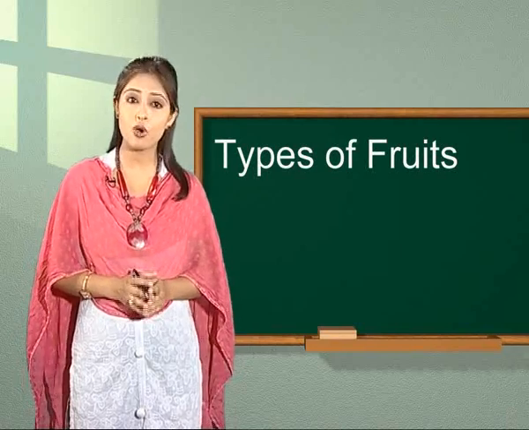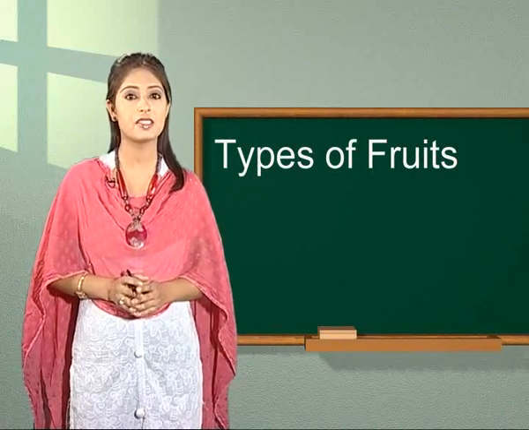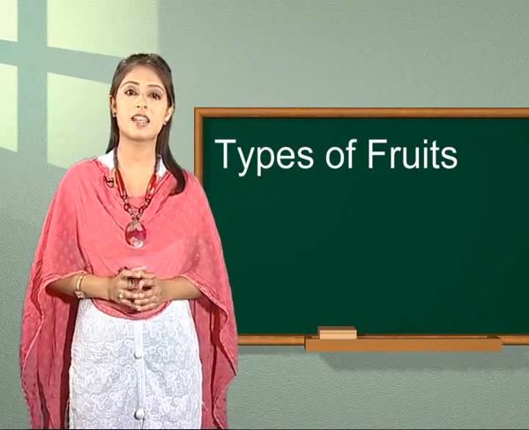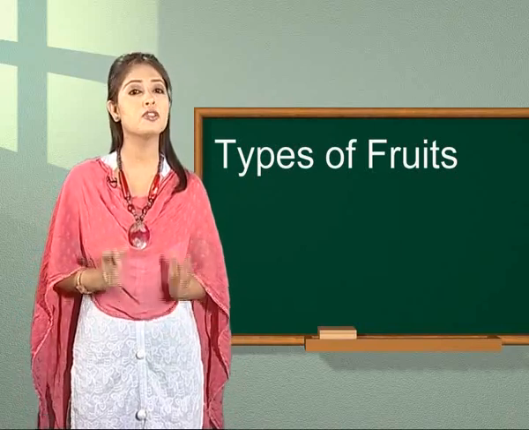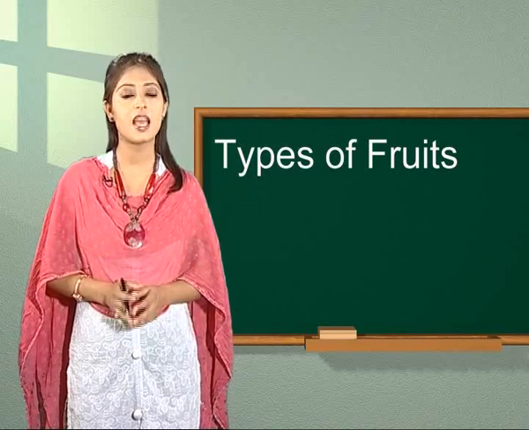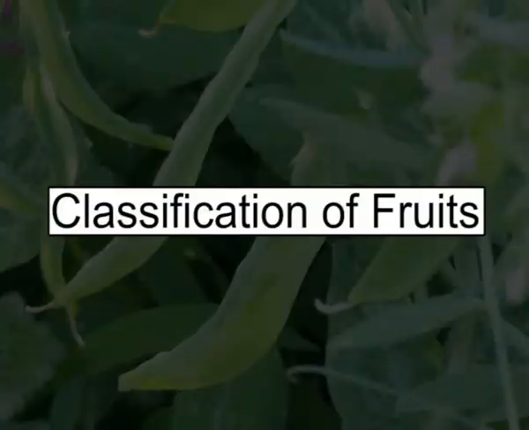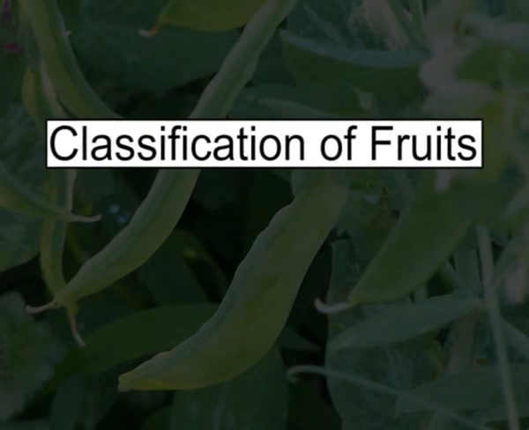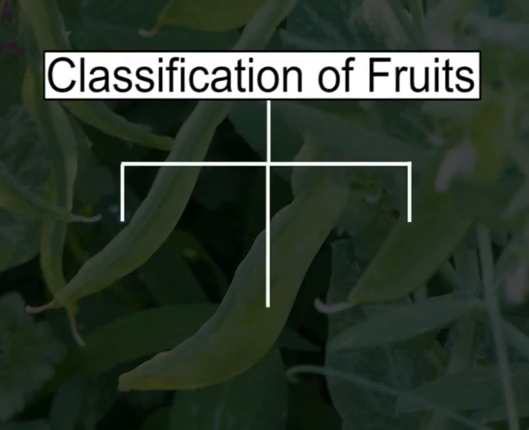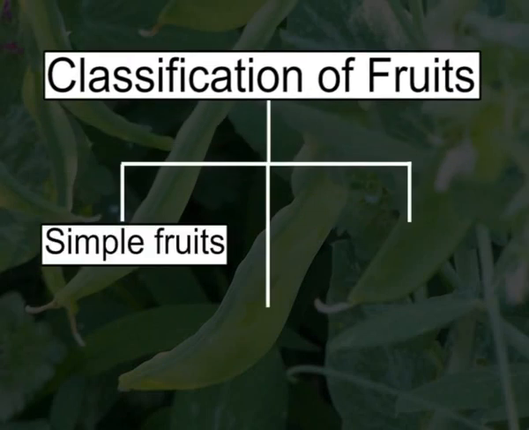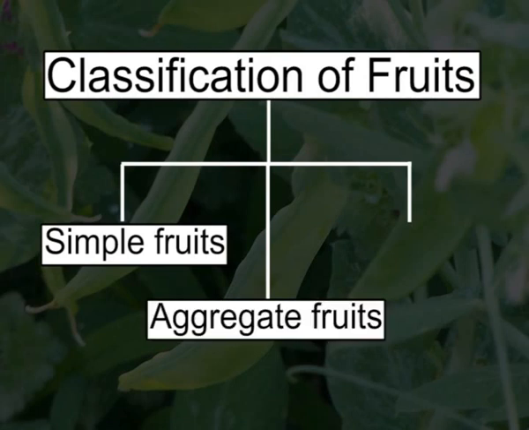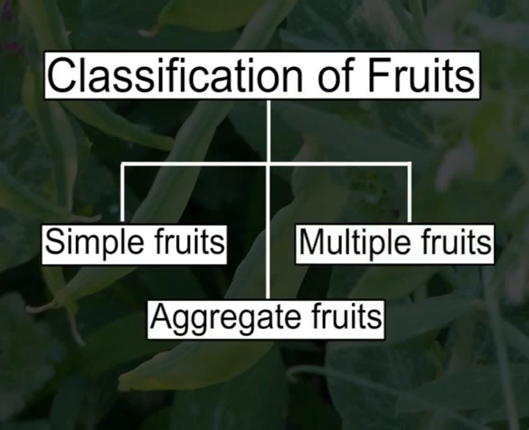These fruits are so varied in form and development that it is difficult to devise a classification scheme that includes all known fruits. So let us discuss the classification of fruits. Classification of fruits. There are 3 basic types of fruits: simple fruits, aggregate fruits, multiple fruits. Let us discuss these types one by one.